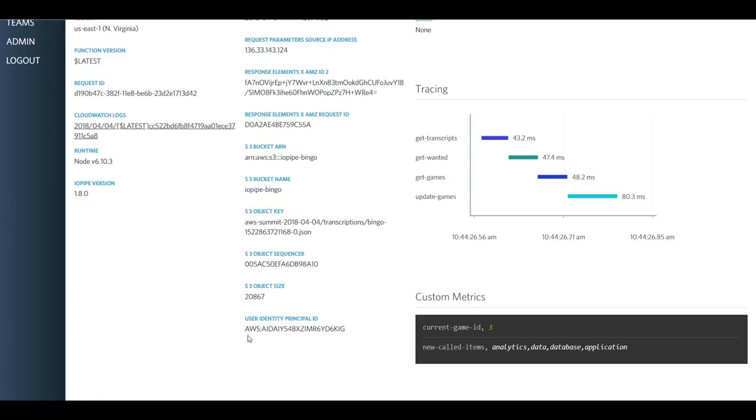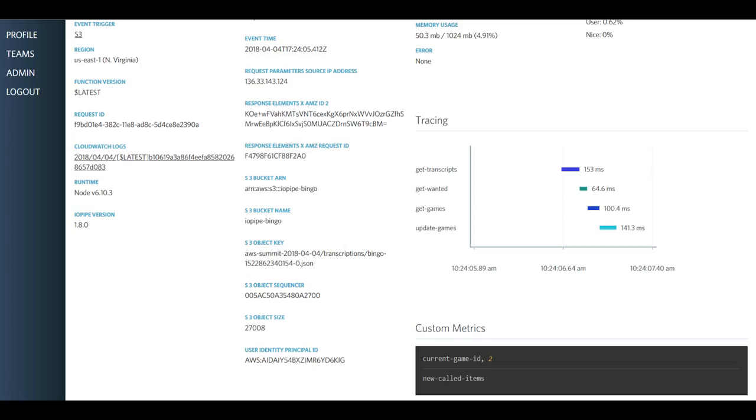And just for comparison's sake, I pulled up a function that was running correctly, and this is after we actually fixed the issue, but I just wanted to show you a comparison of what would be returned through a custom metrics field. In this case, the current game was 3, and the various items that came back that are going to be marked off on people's bingo boards. So back to one of the non-working functions.